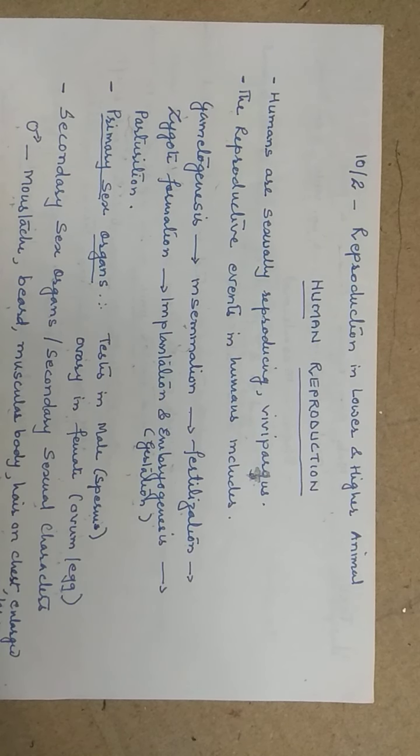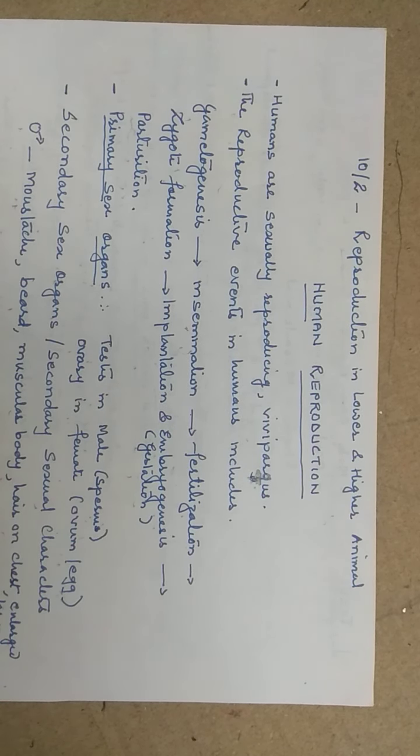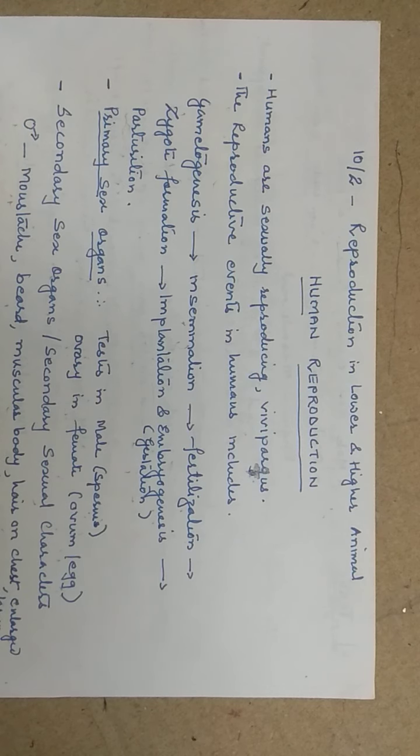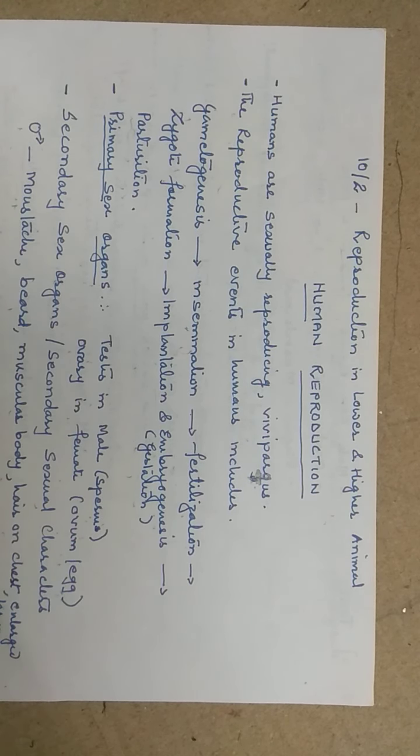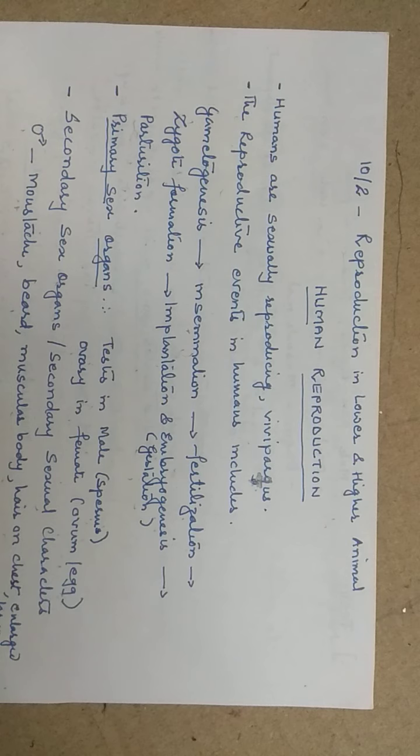As you know, all of the higher animals reproduce sexually. Sexual reproduction involves formation of gametes, fusion of gametes, and meiosis. Here the organism included in this chapter is human. As you know, humans reproduce sexually as well as being viviparous. Viviparous means they give birth to the young one, and the embryo develops within the body of the female.